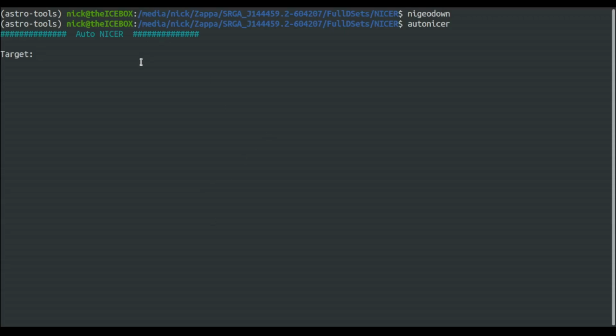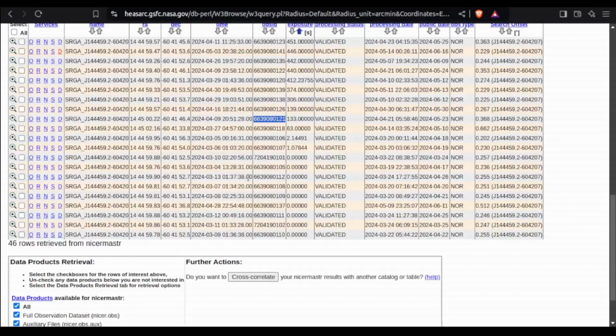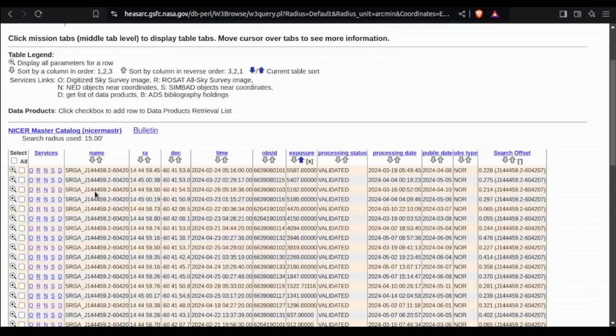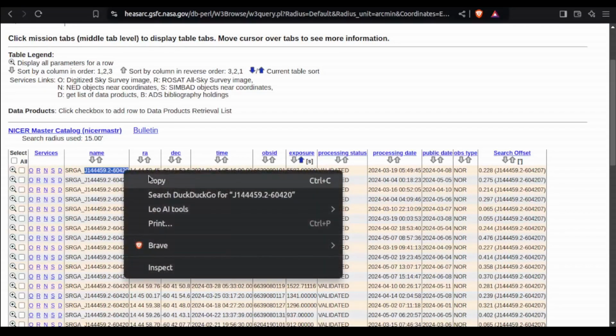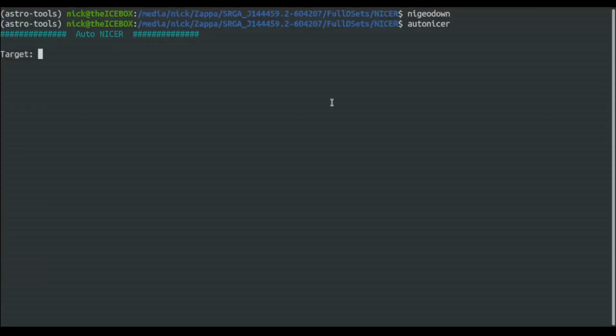Okay, so it's looking for our target, and I should have stated that I'm working on a drive and in a directory where I'm specifically going to put all of this data for the SGRA source. So I'm going to go back over here to the archive, and we're going to grab just this J144459.2, all of this. If I could just grab it all completely. There we go.